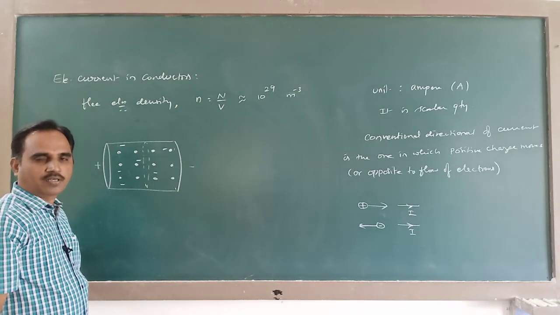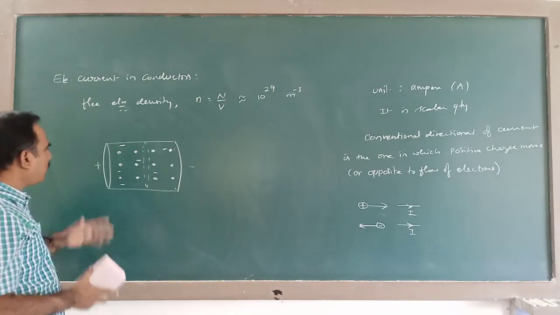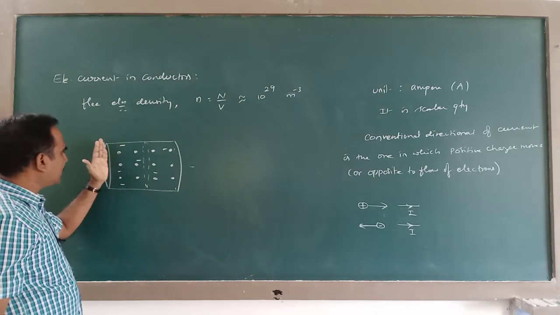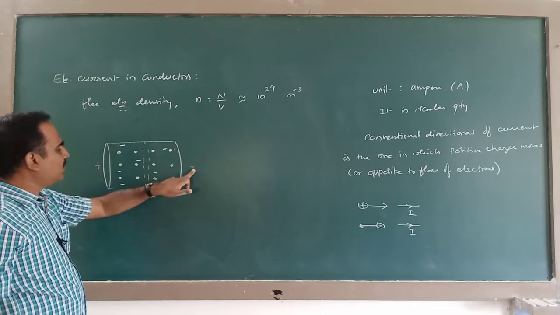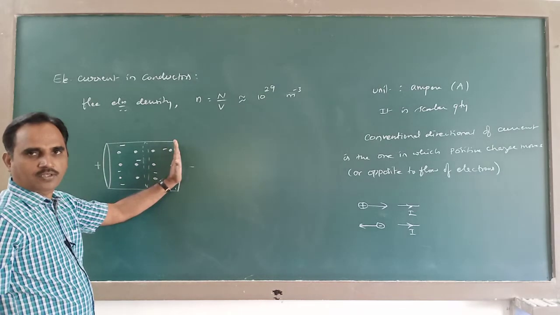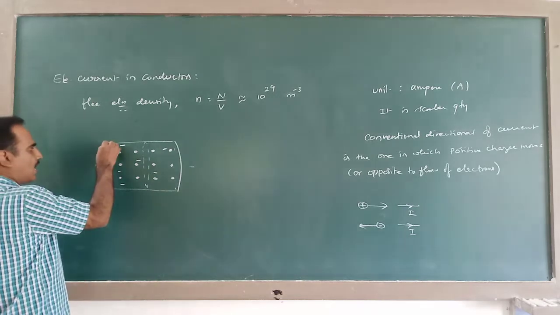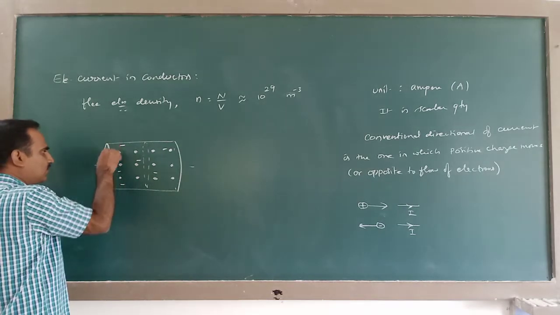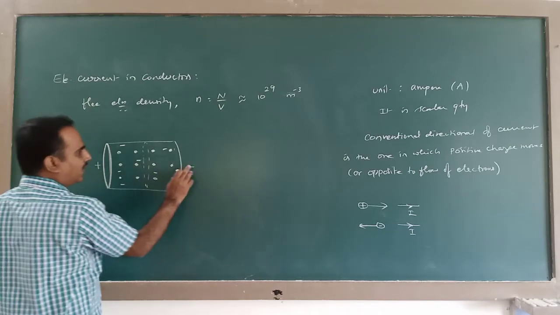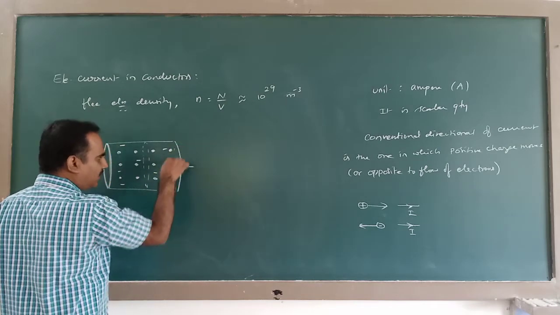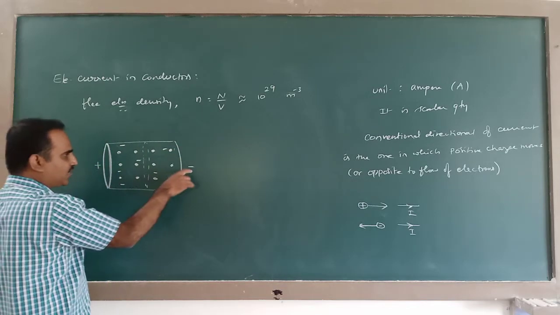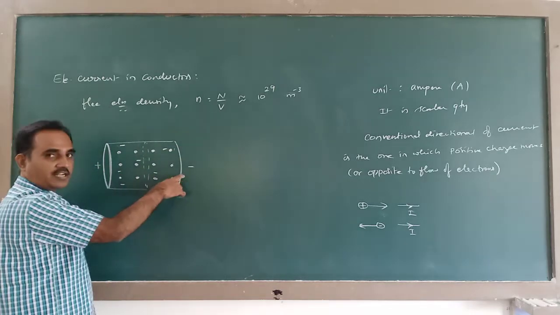Say for example, I keep a positively charged disc in contact with this end of the conductor and a negatively charged disc at this end. So this is at a higher potential, this is at a lower potential, so there will be a potential difference.